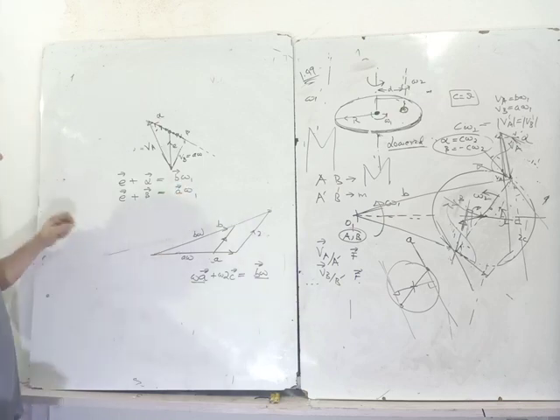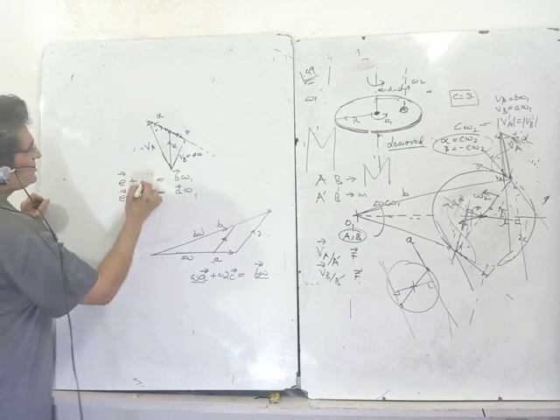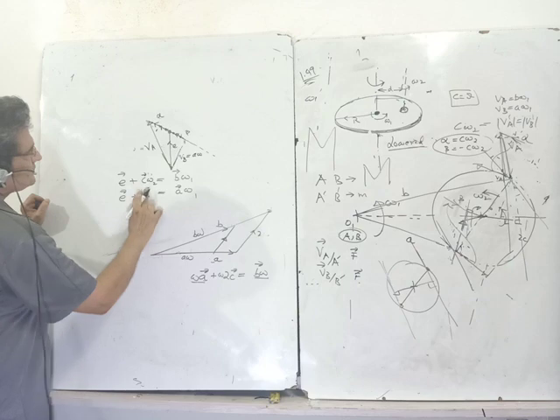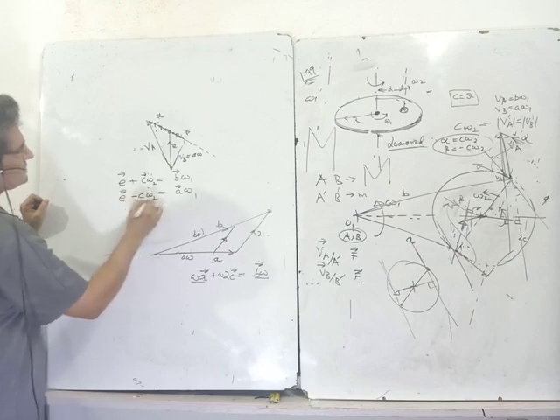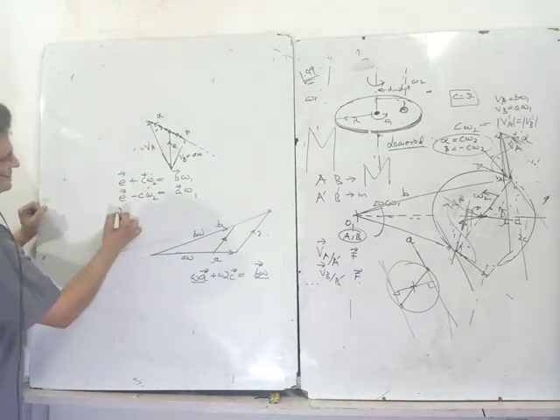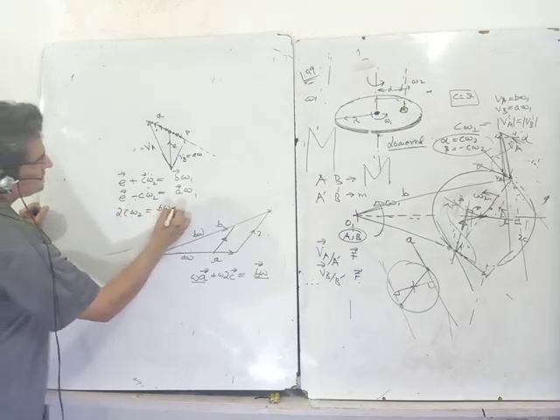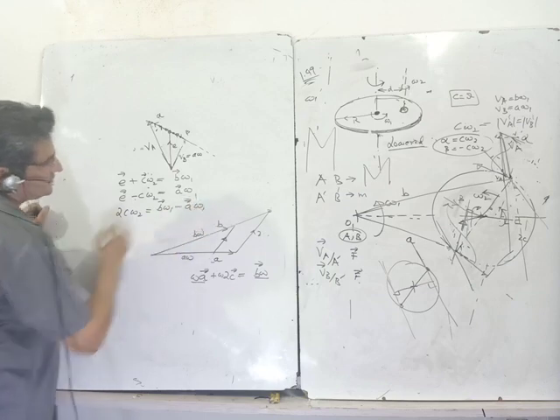This is omega 1. Now the value of alpha is C omega 2, C omega 2, and here it is minus C. These are all vectors now, that is why the sign has come. And now I subtract both the equations, so I get twice C omega 2 equal to B omega 1, I hope it is correct, minus A omega 1.